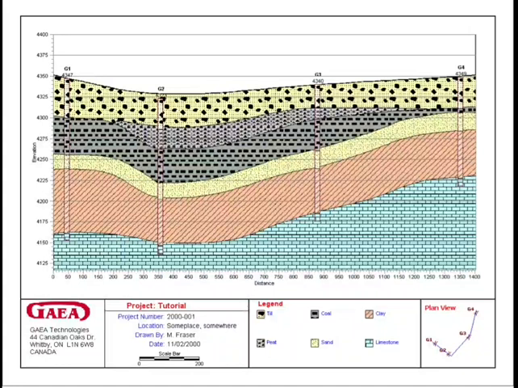The data obtained from a series of boreholes is presented in the form of a subsurface profile. This image is of a subsurface profile. A subsurface profile is a vertical section through the ground along the line of exploration, indicating the boundaries of different strata along with their classification. It is important to remember that the conditions between boreholes are estimated by interpolation.